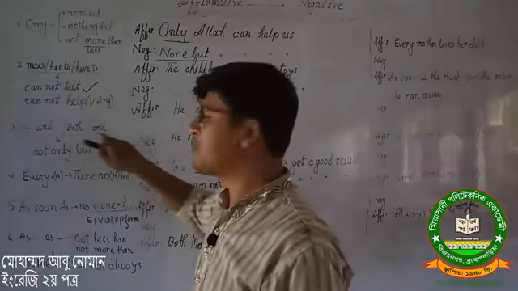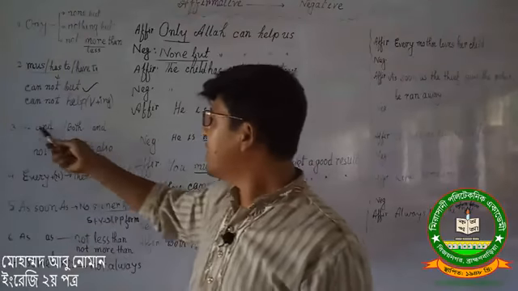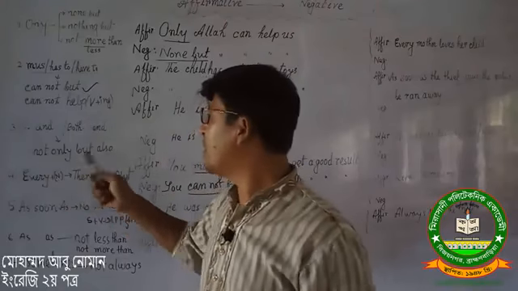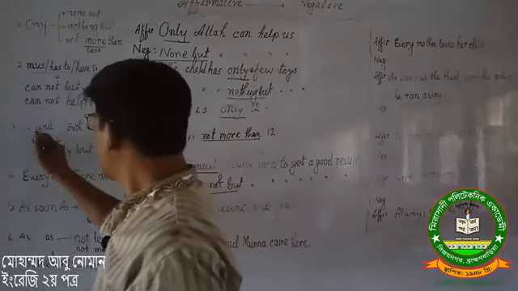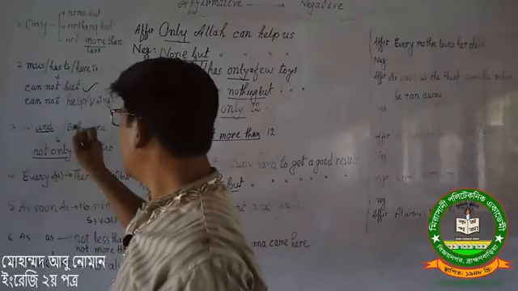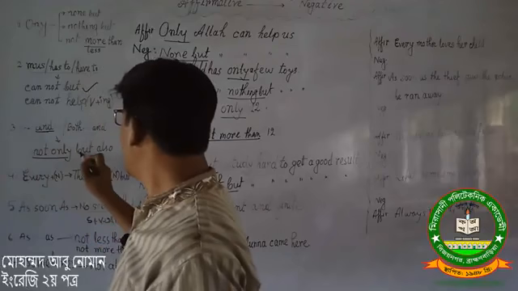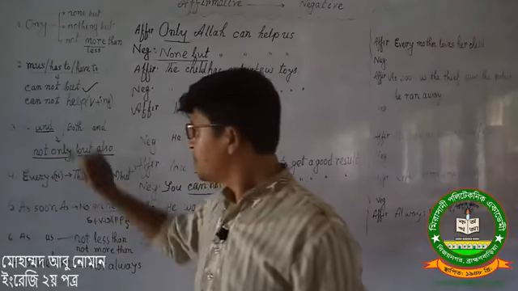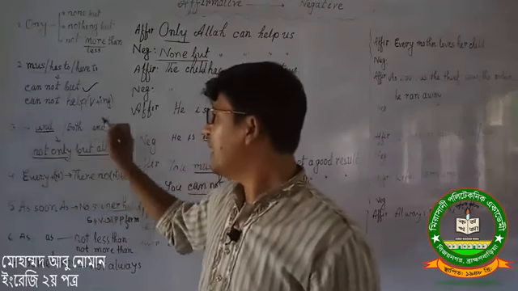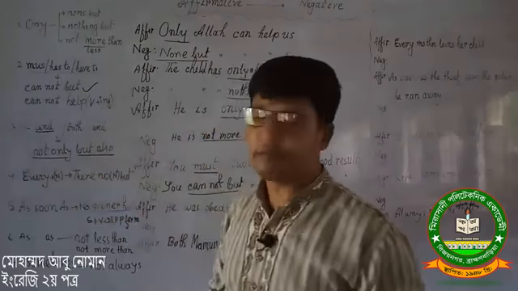If you found this type of sentence, you will turn this word into not only but also. Before the first word you will write not only, and instead of and you will write but also.